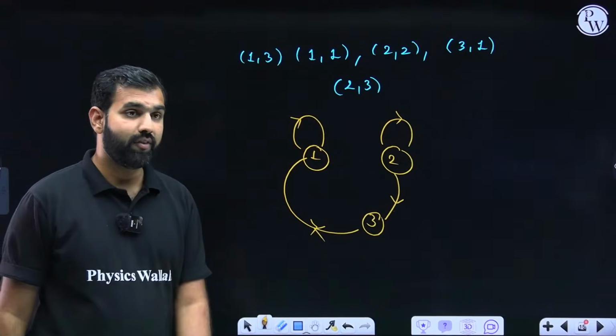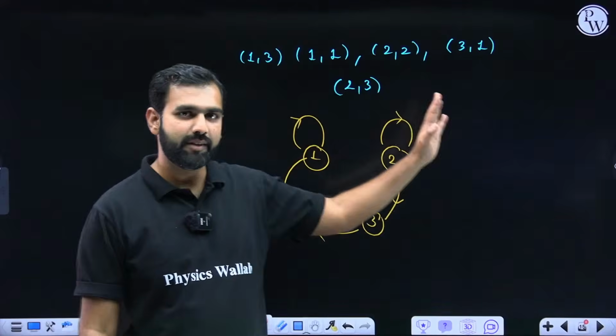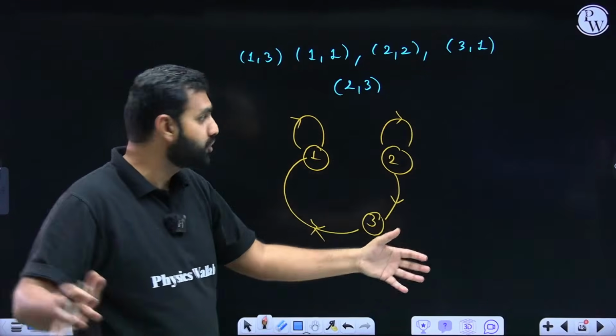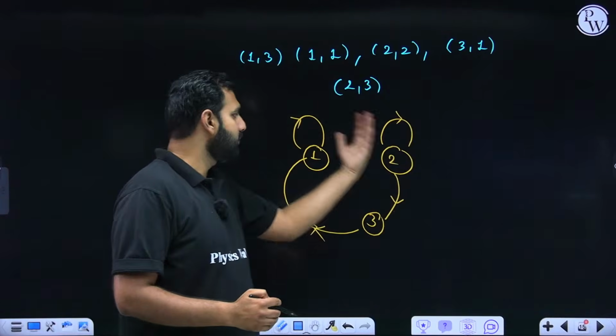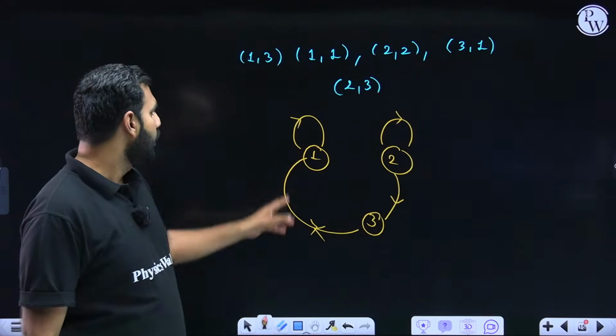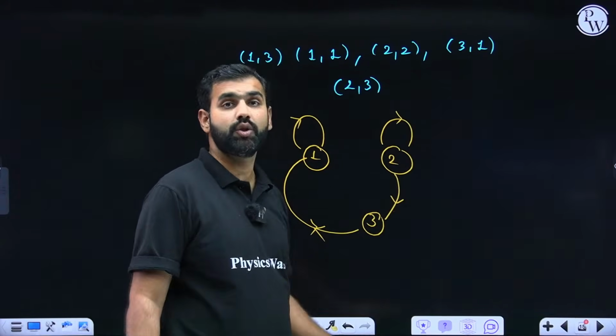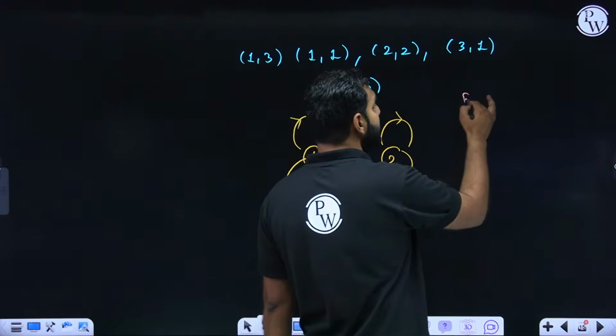Now, how do I define whether it is reflexive, symmetric and transitive or not? Of course, you can see it and decide, but if the data set is huge and if you ever get confused, this method definitely helps you a lot. Yes, it is called mapping. So here 1 is associated with 1, 2 is associated with 2, but is 3 associated with 3? No, that means it is not reflexive.